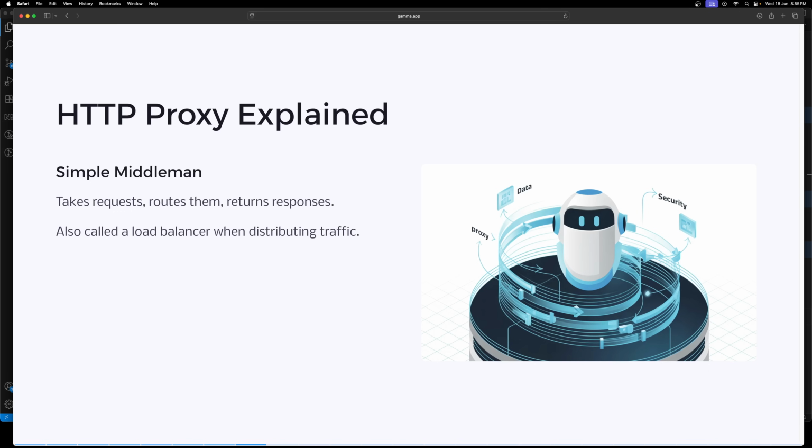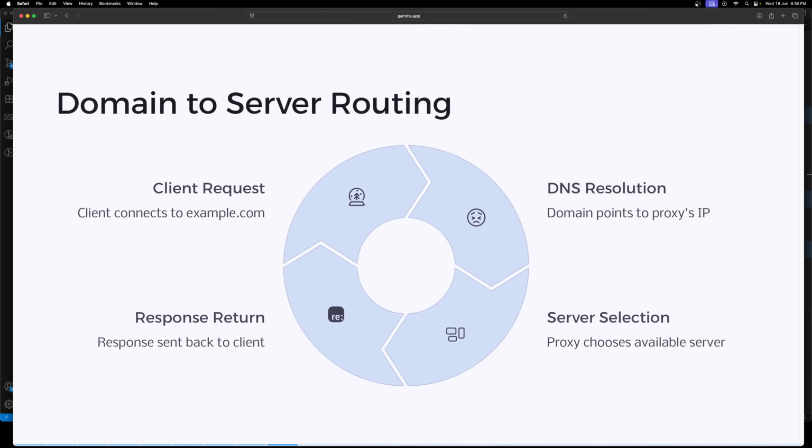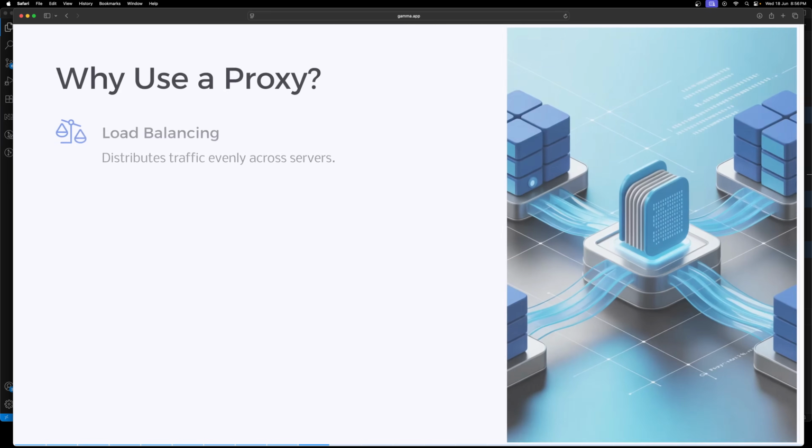So it takes the requests, routes them, and returns the response, and is also called a load balancer when distributing the traffic. So now here what it will try to do is client request. The client connects to example.com, and the domain points to the proxy's IP, and the proxy chooses the available server, and the response returns back to the client. So this is how it will happen.